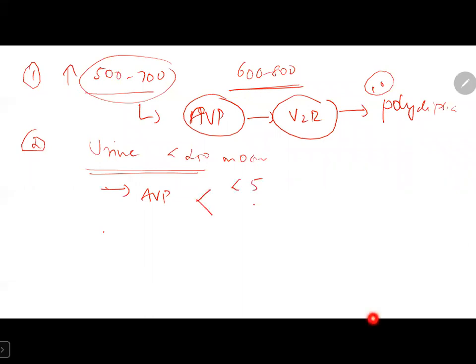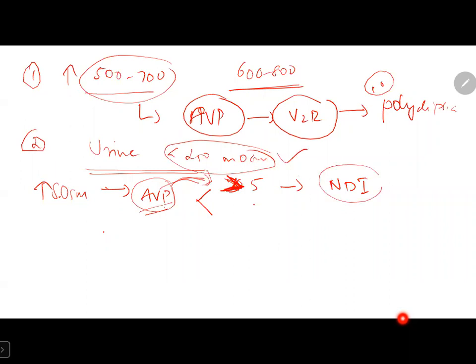If it is more than 5, it is nephrogenic diabetes insipidus, which means there is adequate release of vasopressin due to increase in serum osmolality, but it is not causing any effect on its receptor. Hence, the patient still has dilute urine. So it indicates nephrogenic diabetes insipidus. If the patient has almost undetectable levels, it is cranial diabetes insipidus.